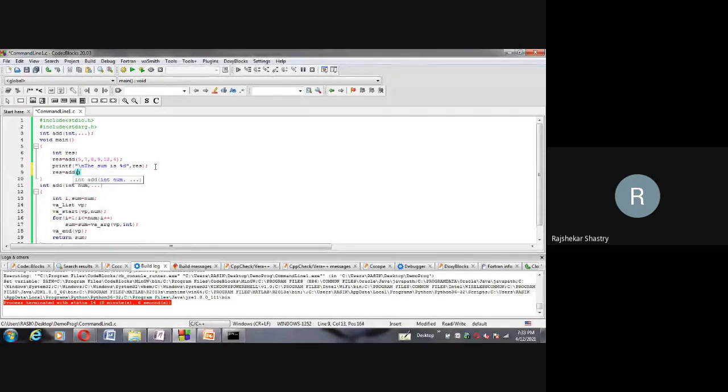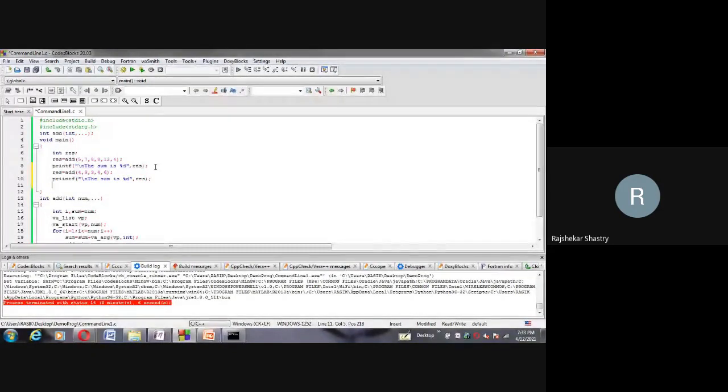Same add method only I am calling. This time 4, 9, 3, 4, 6. Yeah, remaining are 4, the first argument is 4. Again I can print the sum is %d, res.